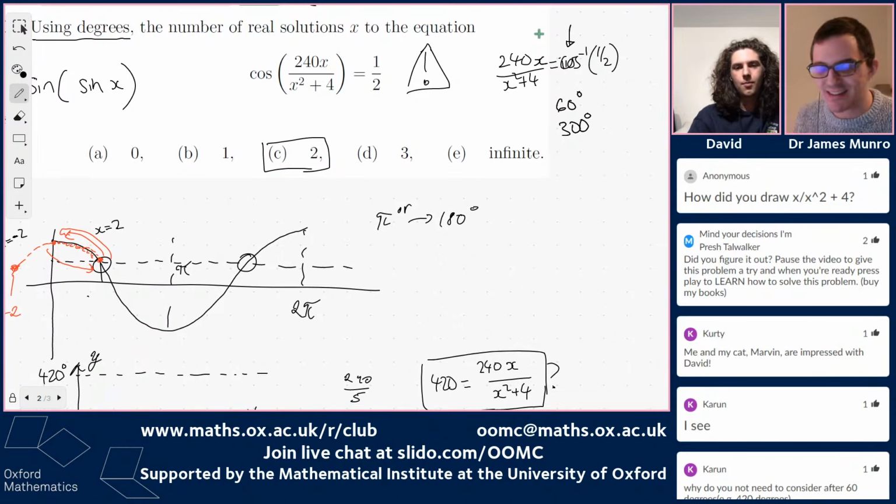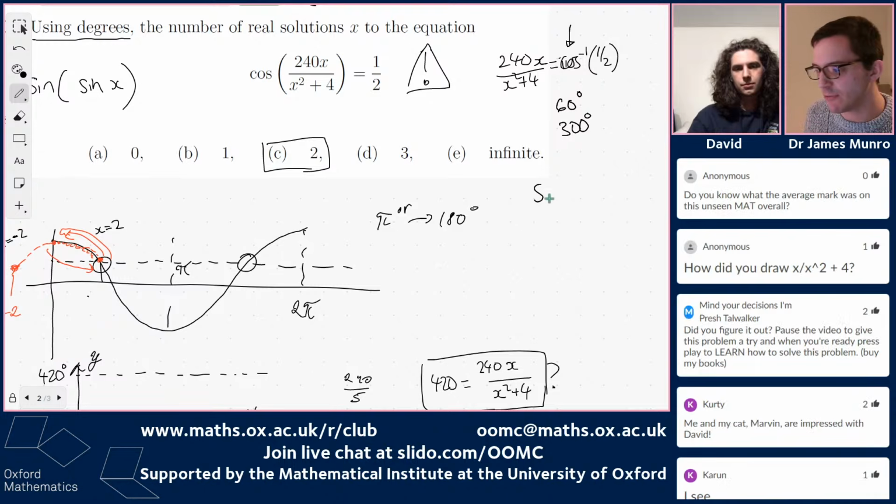But that's like losing information. It's a bit like if you want to solve x squared equals 9, you can't just do the square root of each side, because that might give you something like x equals 3. There's multiple numbers that square to 9, and there's multiple numbers that cosine to 1/2. Cool.